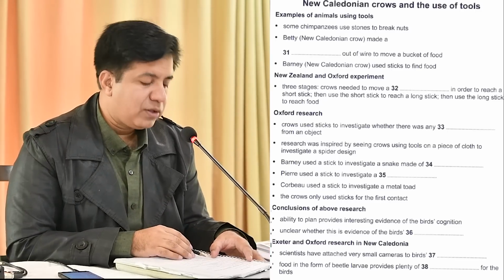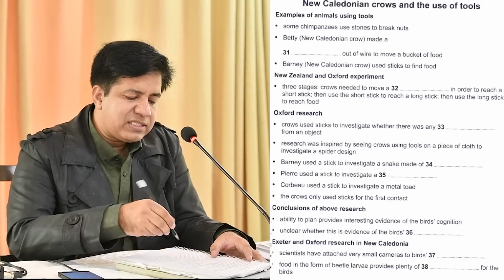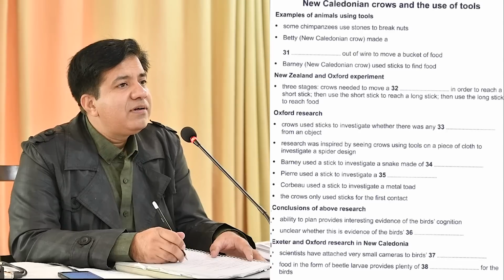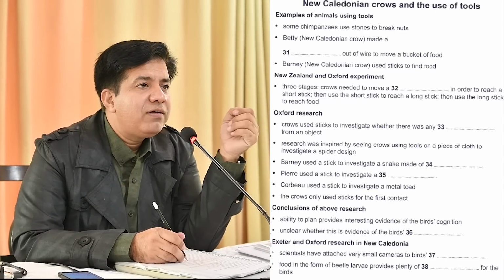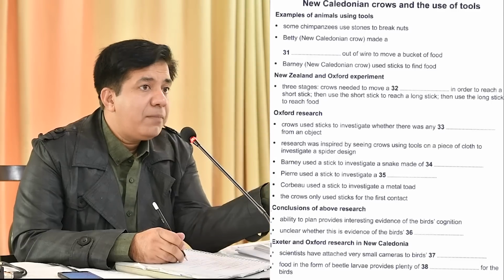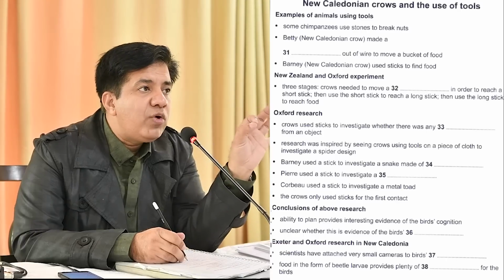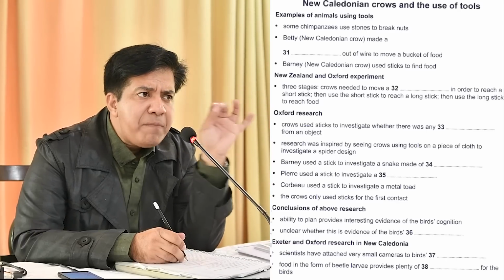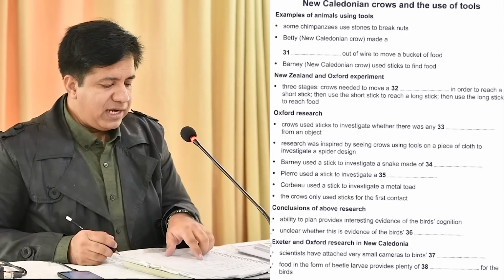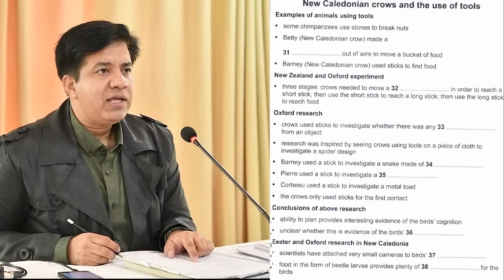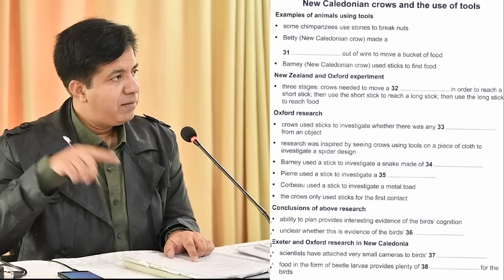Next, question number 34. Barney is another crow they mentioned before. Barney used a stick to investigate a snake made of. Now, have you ever seen a fake snake? What is it made of? Plastic or rubber. The answer is going to be like that. Silicone, plastic, rubber, whatever. So the answer is going to be a material. When they said snake made of, it means artificial. It means material. Very simple. And snake made of, for example, plastic. In the audio, they might use the words plastic snake.